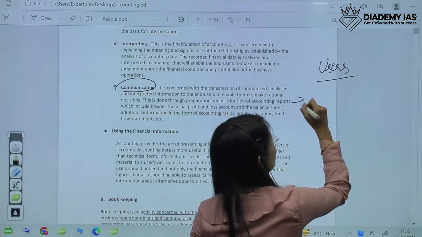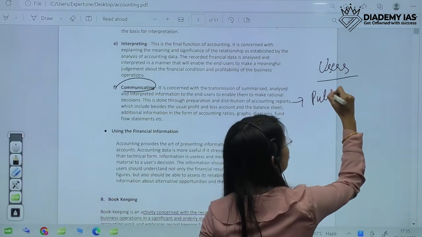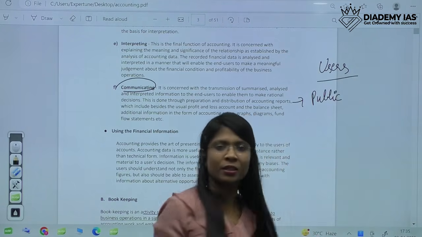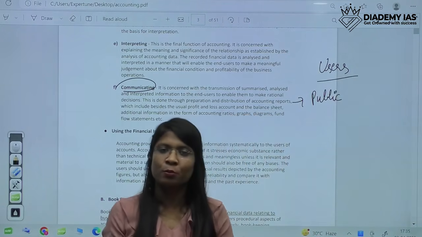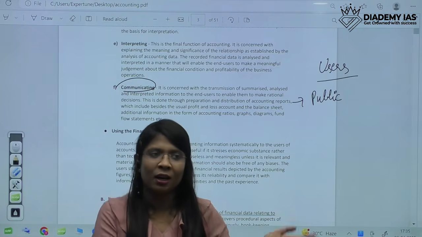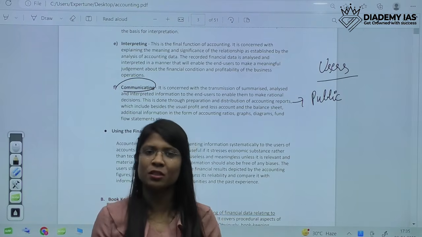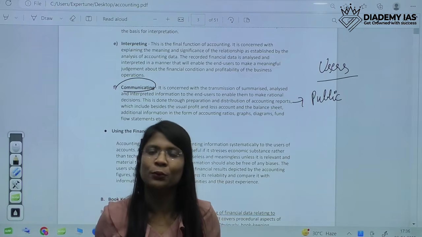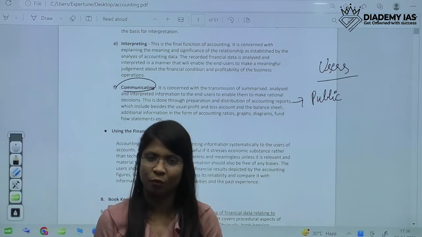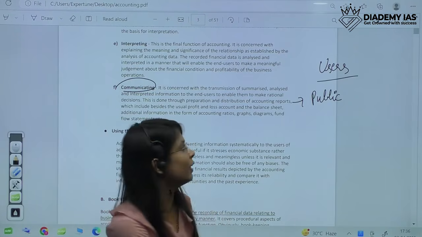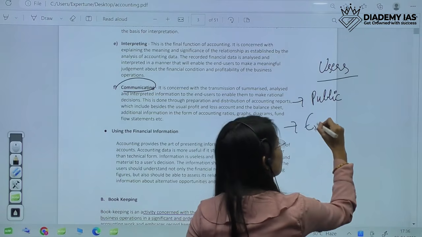So first of all, the public. Everyone is interested to know what is the present position of Reliance, Ambani's, Adani, Tata's. Everyone is interested to know. So the whole public is interested to know the financial position of an enterprise. So public. Employees will also be interested.